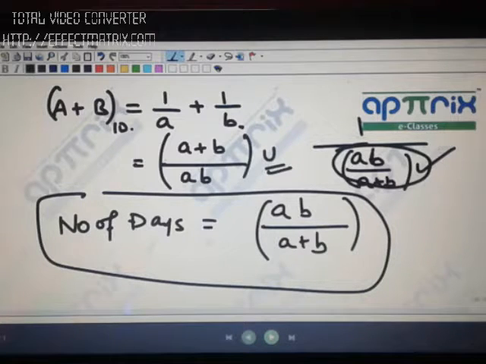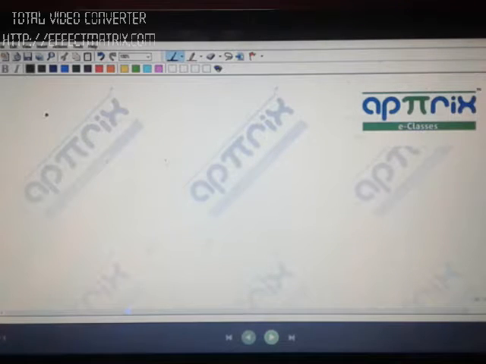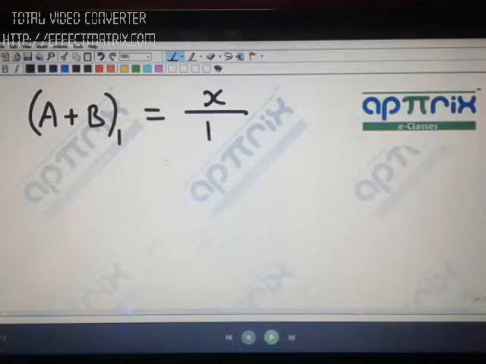But I'm going to tell you something else also, and that is going to be very useful. And that is why I was doing all this analysis. Try to understand this. If I'm writing A plus B 1 day work, you will write this in this format: x by 10 plus x by 5. And I'm telling you that you can choose x to be any number. So if x can be chosen as any number, that means you can assume work to be any number of units: 1, 2, 3, 4, 5, 6, 7, 8, 9, 10. So let's find out if there is any other value of x than 1 which can prove to be useful in my calculation.